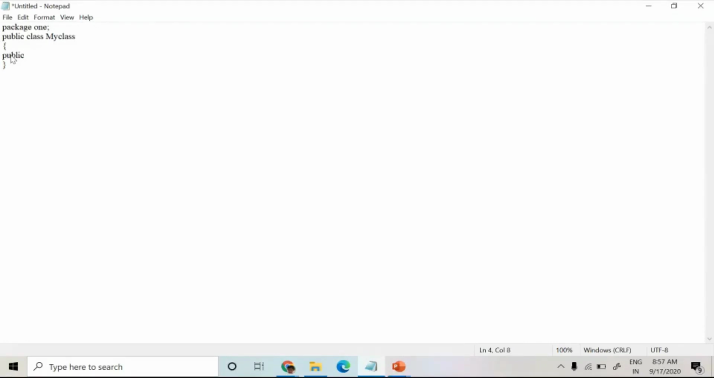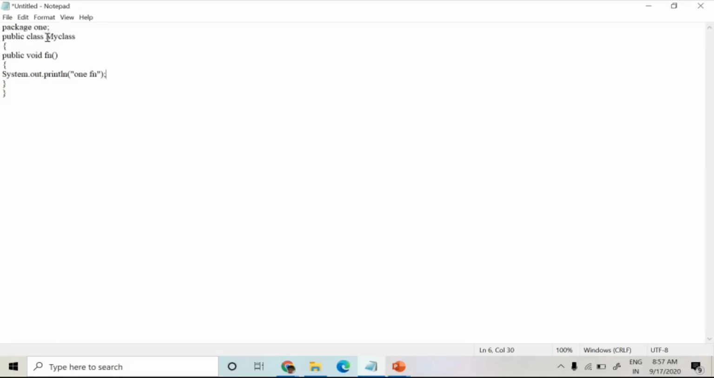Then a public function, public void fn. Here I have system.out.println. This is a one package fn, so that's why I'm printing one fn.